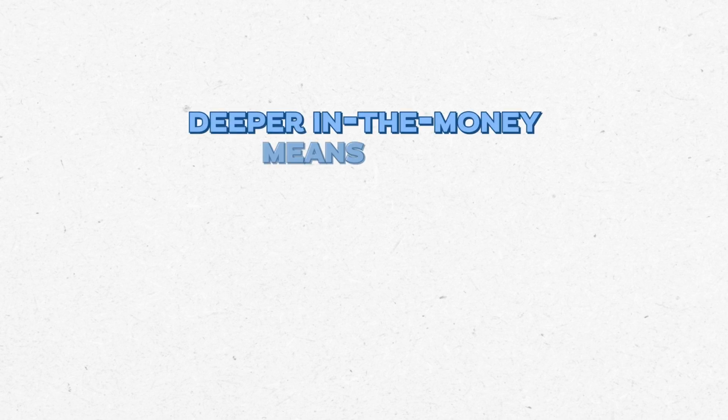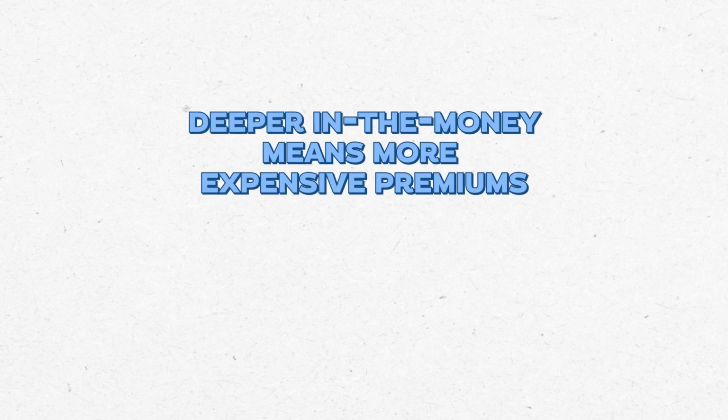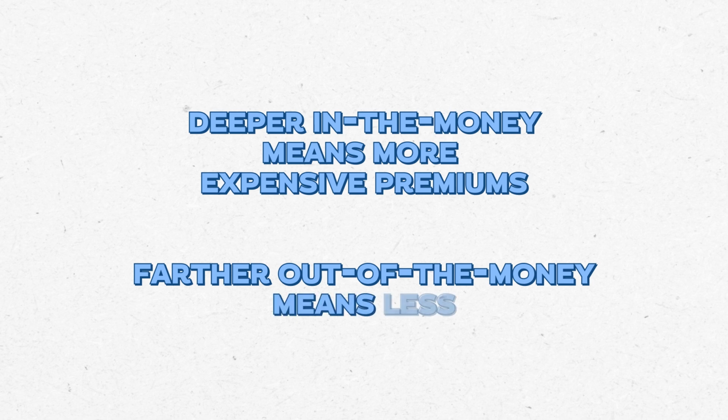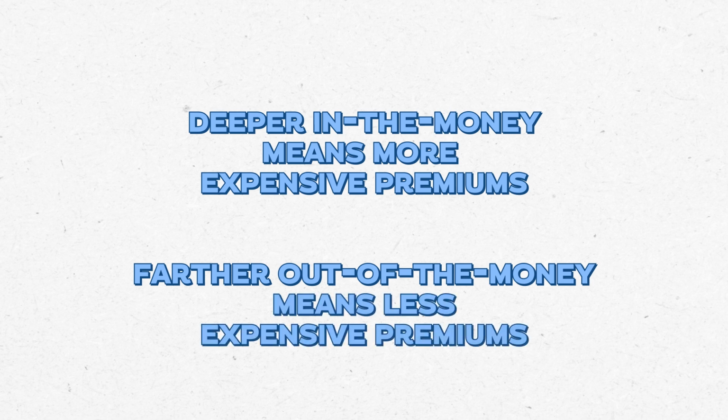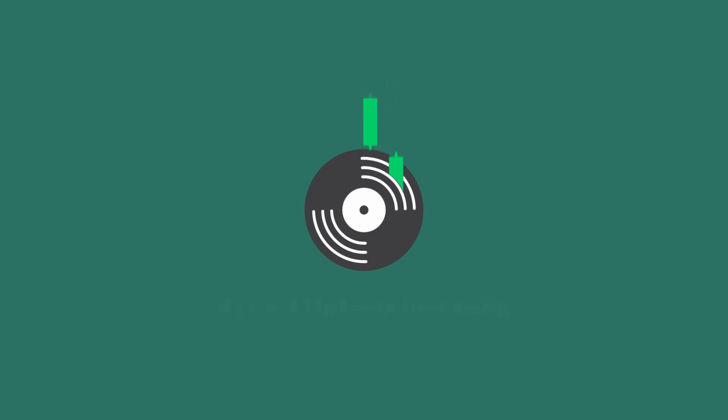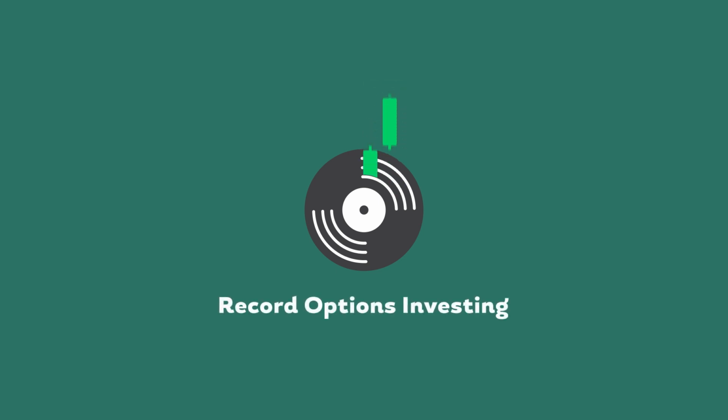Think about it this way. Whether it's calls or puts, the premium increases as you get deeper in the money. The farther you get out of the money, the less a premium costs. There's one last part of an option contract to discuss: the expiration date.